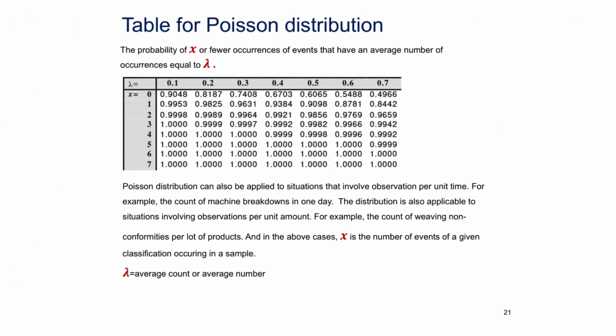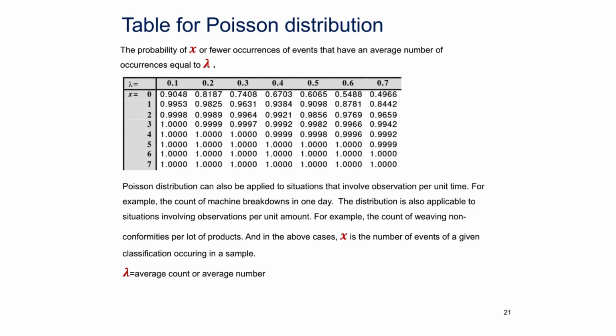This slide introduces practical applications of the Poisson distribution, particularly in scenarios involving counts of events over time or space. Examples such as machine breakdowns or product defects illustrate how the distribution can be utilized in quality control and operational efficiency. Understanding lambda as the average count allows businesses to predict and manage risks effectively, making the Poisson distribution a valuable tool in various industries.